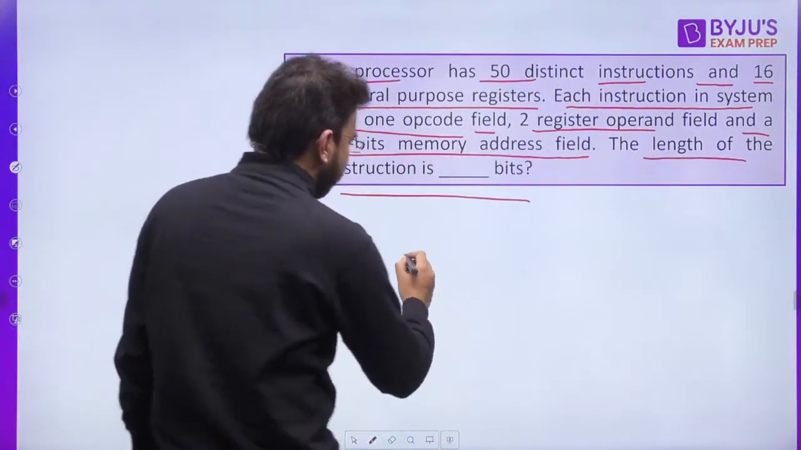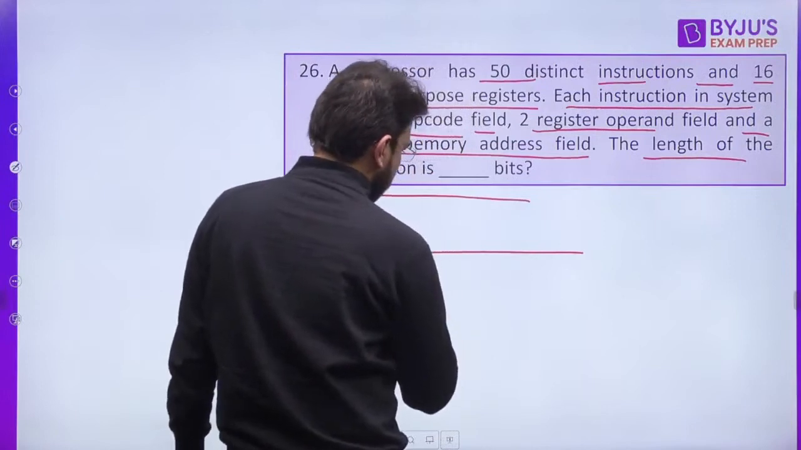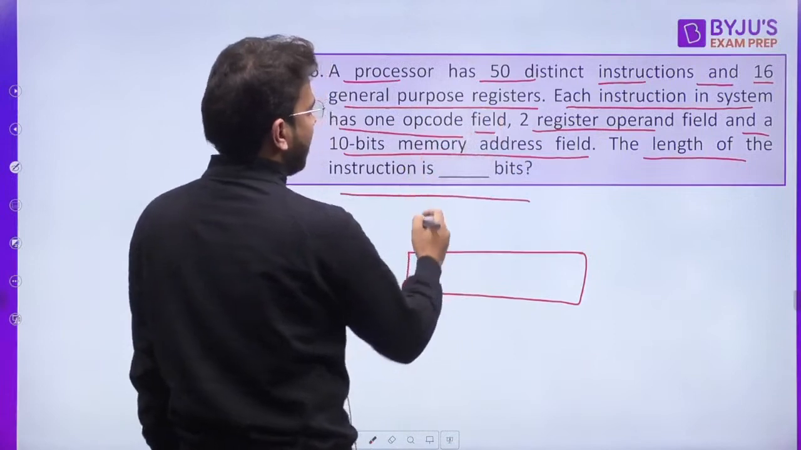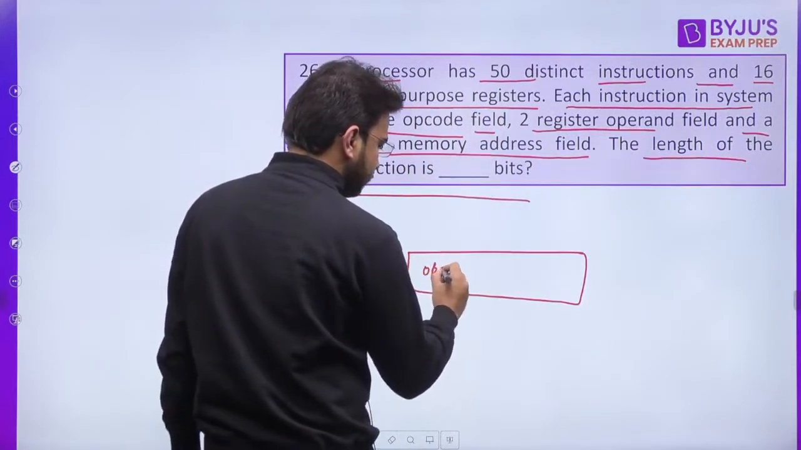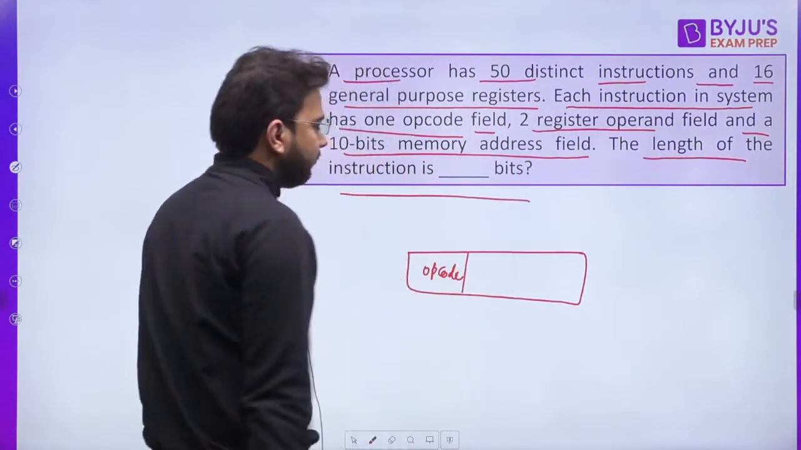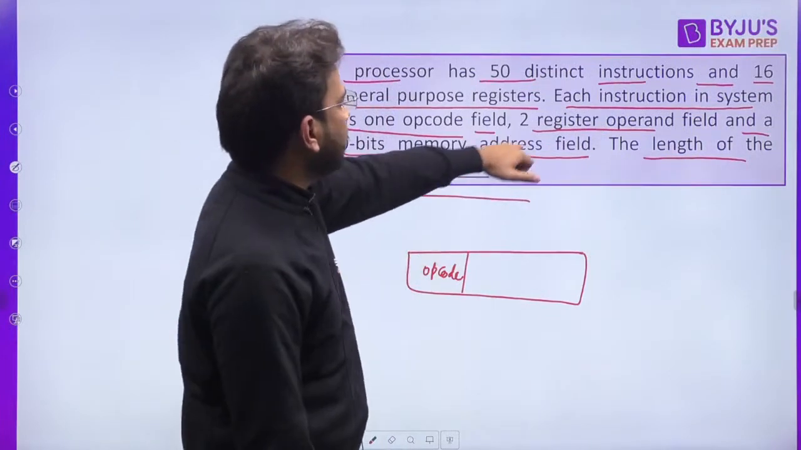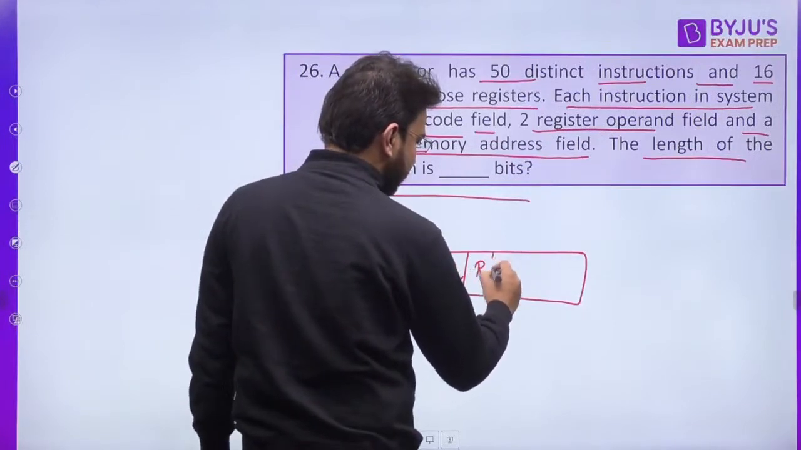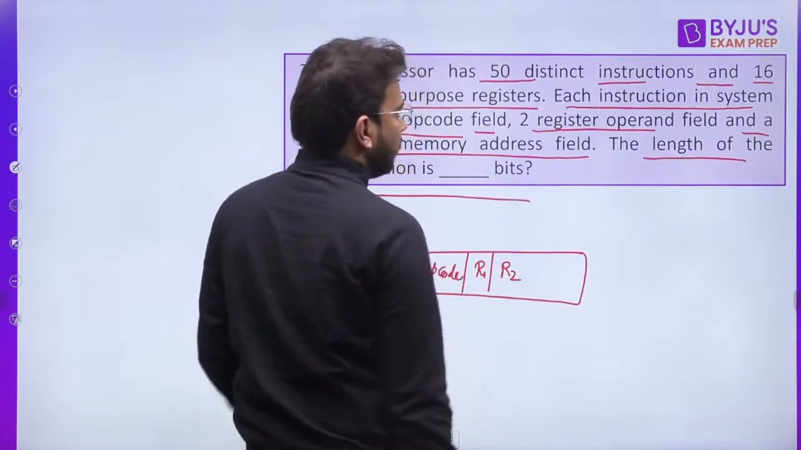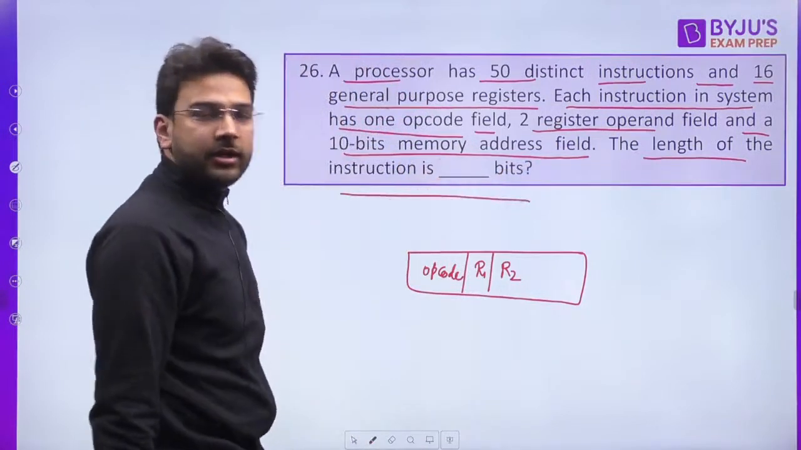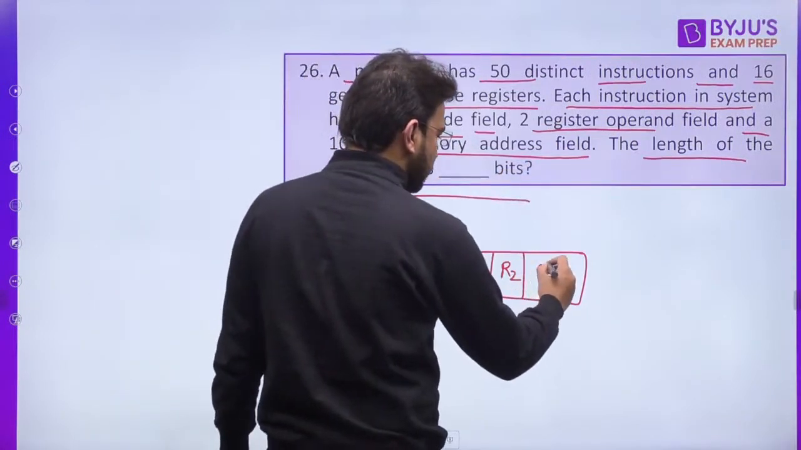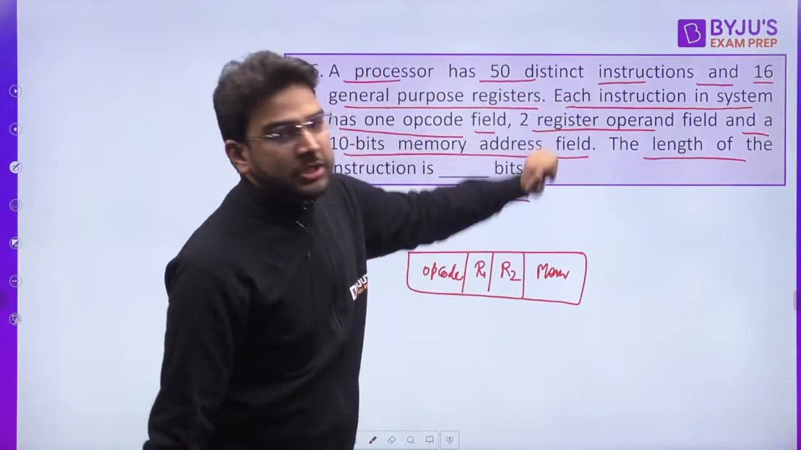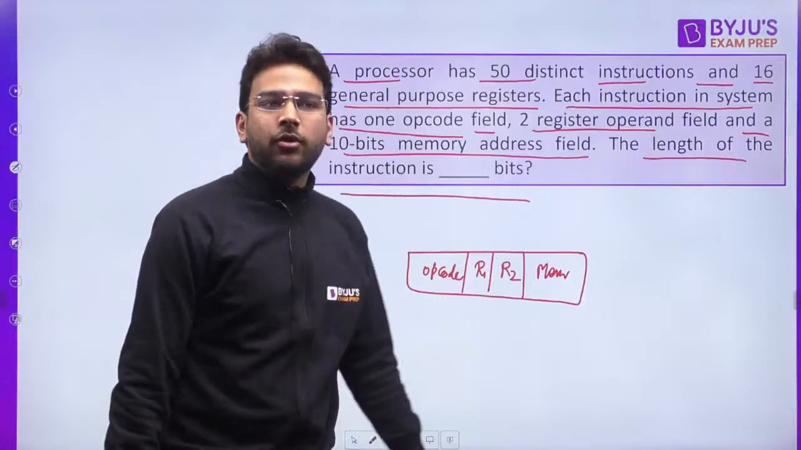Now if we consider the instruction format, let's say this is your instruction and you have the opcode field. Apart from that, you have 2 register operand fields, let's name them R1 and R2, and then you have one memory address field. Clear? Now, when it says 50 distinct instructions, how many bits are required for the opcode?